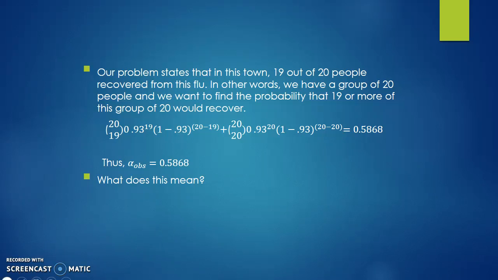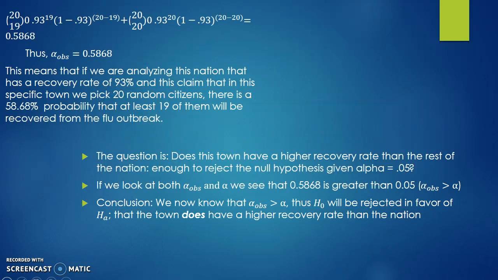Well, let's see. This means that this nation that has a recovery rate of 93% has a claim that if we pick any 20 random citizens, there will be a 58.68% probability that at least 19 of them will have recovered from the flu outbreak.